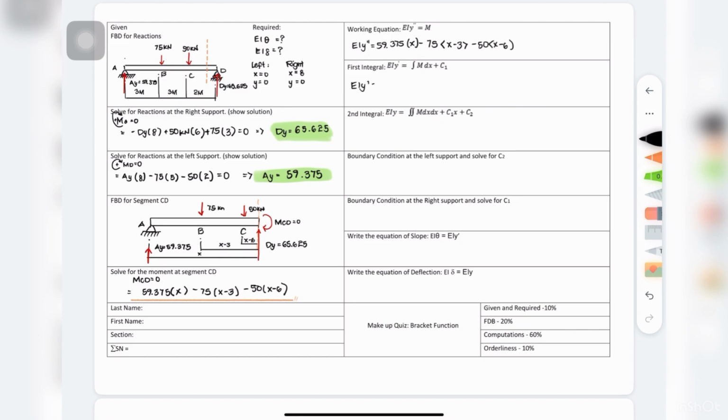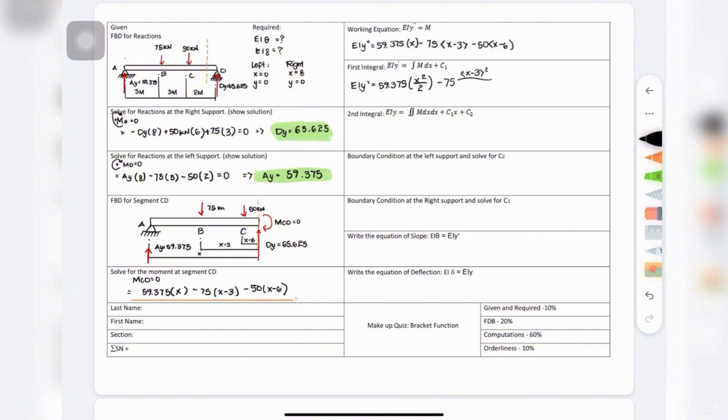Start with 59.375 times x. To integrate this, remember that integrating x gives us x squared, and we divide by 2. Next, we look at negative 75 times the bracket of x minus 3. When we integrate this, treat the bracket of x minus 3 like x by itself but shifted. So we square the bracket and divide by 2. This gives us 75 times the square of the bracket of x minus 3 over 2. Don't forget to put the power of 2 over x minus 3.